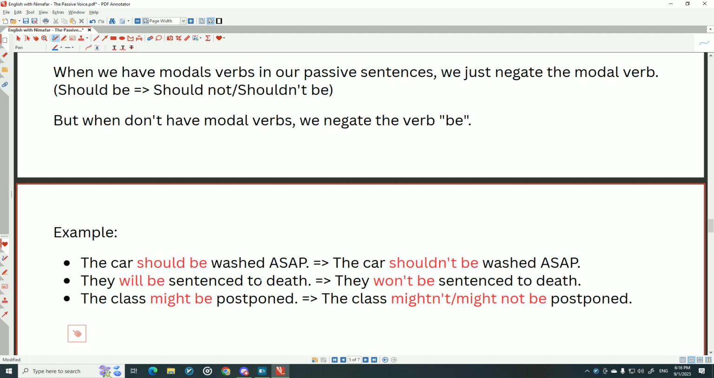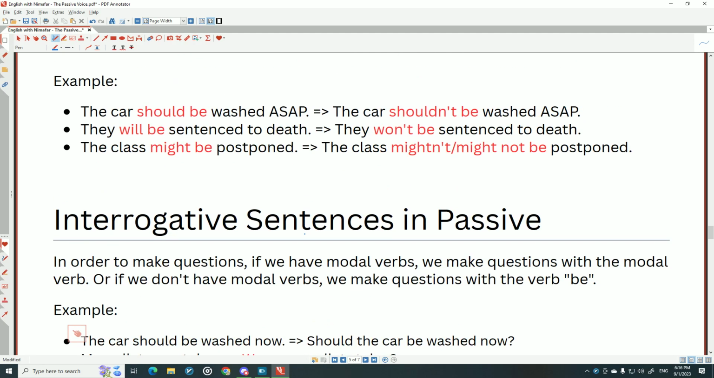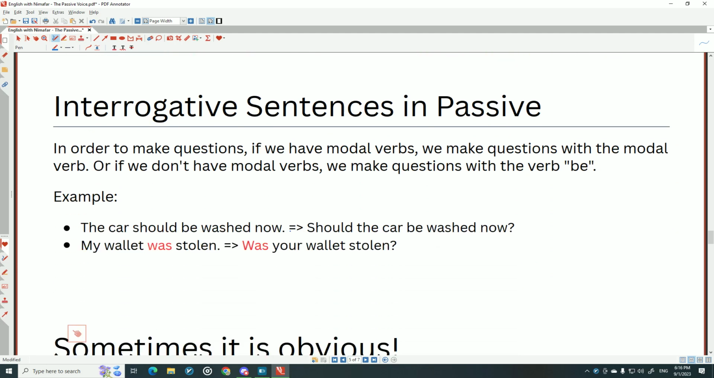ASAP means as soon as possible. We pronounce it ASAP or ASAP normally, but ASAP is very common. So the car should be, the car shouldn't be, they will be, they won't be, the class might be. We say might not or mightn't. Mightn't is acceptable. It's old, outdated, but still, that's correct grammatically. For example, for shall not, we can say shan't. But it's not common nowadays. So for negation, negative sentences for passive, that's it.